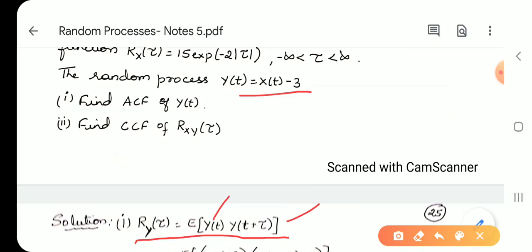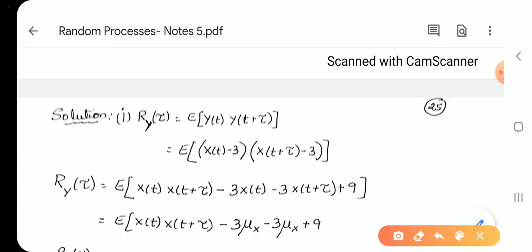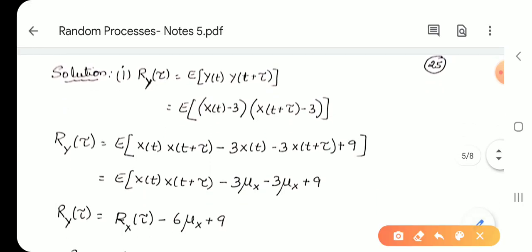But y is x(t) minus 3, so we put E of (x(t) minus 3) into (x(t plus tau) minus 3). Again, this is the product of two binomials. Multiply it, and when you multiply, you get this.